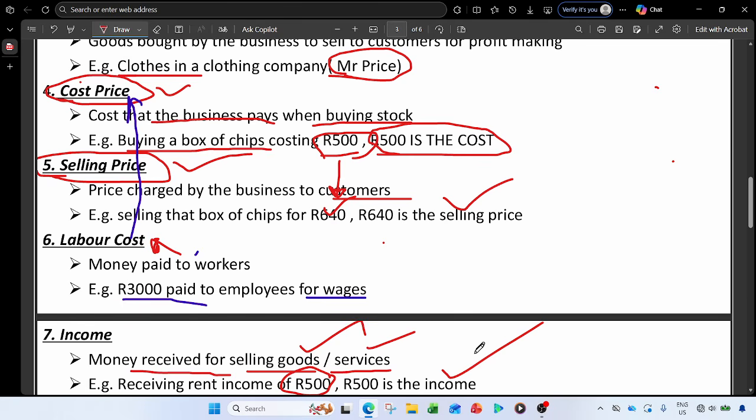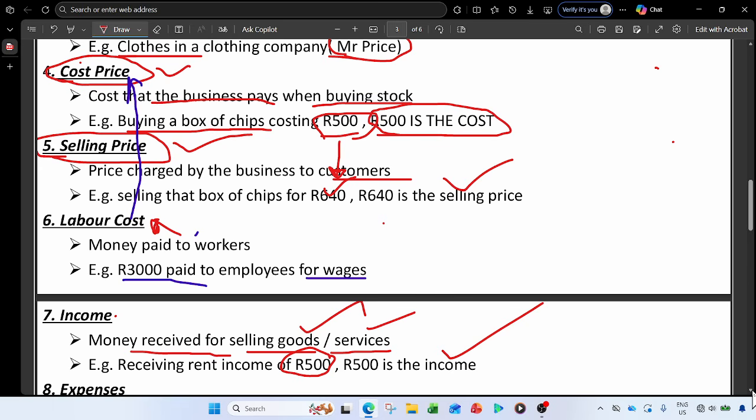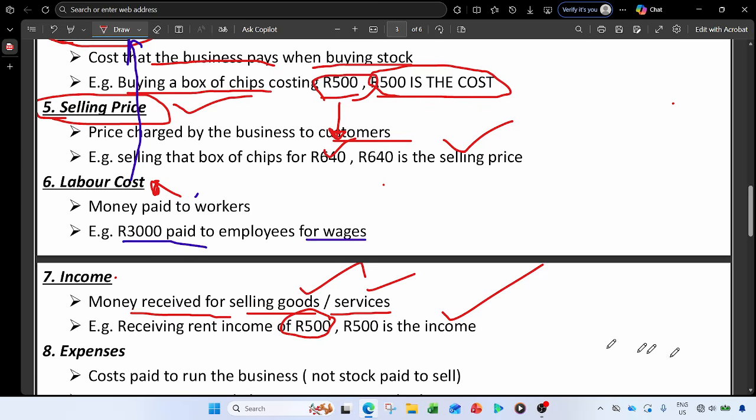So you must know what income is, because you will need to know the concept, and especially these ones: the income, the capital, the expenses. They are the ones that you are going to use most of the times. They like to appear in that matching column, right? So let's move to the expenses, because I said something about the expenses and I didn't finish it. In expenses, these are the costs.